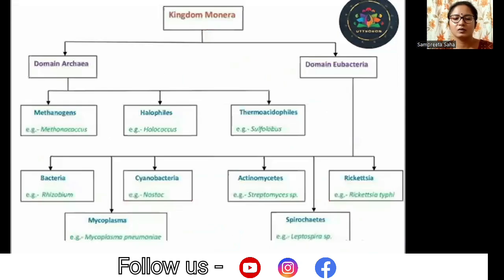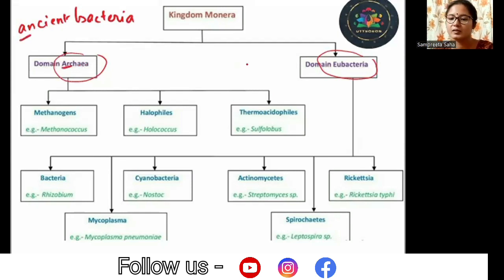Now let us talk about the kingdom Monera subgroups. What are the different subgroups, the divisions that we have in kingdom Monera? So kingdom Monera can be divided into two major groups, Archaebacteria and Eubacteria. Alright, these are the two major groups of Monerans found. Now Archaea means ancient bacteria. You can remember it like this, A with A, okay? And Eubacteria is the true bacteria.